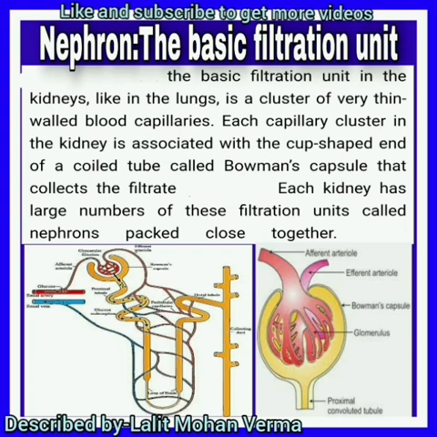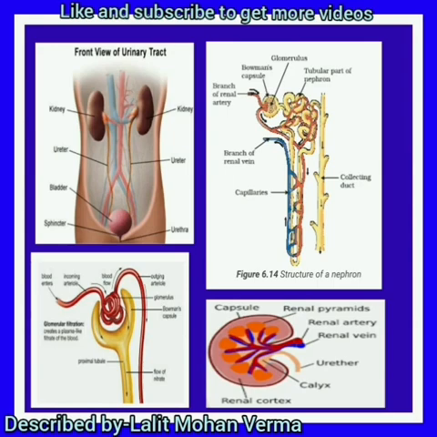You can see the Bowman's capsule in the second diagram, and in the first diagram the one end is. It collects the filtrate. Each kidney has a large number of these filtration units called nephrons packed close together. Millions of nephrons are there in a kidney, compactly arranged.